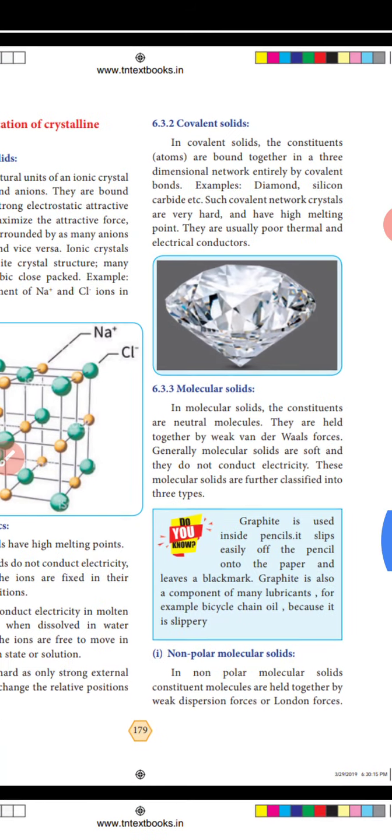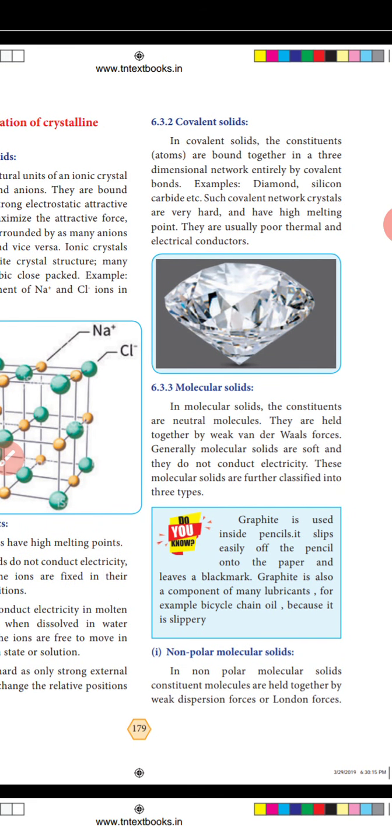And the next is covalent solids. In covalent solids, the constituents are bound together in a three-dimensional network entirely by covalent bonds. For example, diamond, silicon carbide, etc. Such covalent network crystals are very hard and have a high melting point. They are usually poor thermal and electrical conductors.